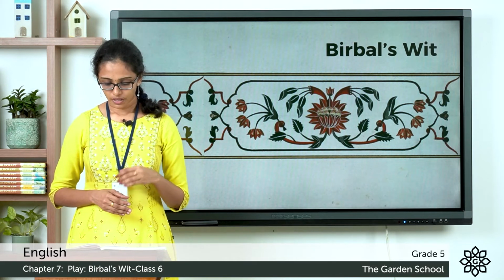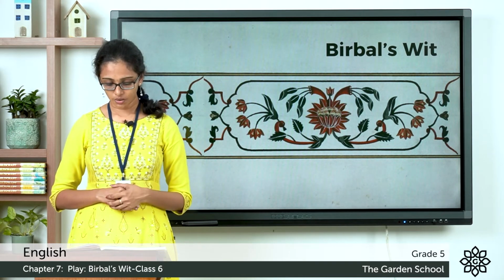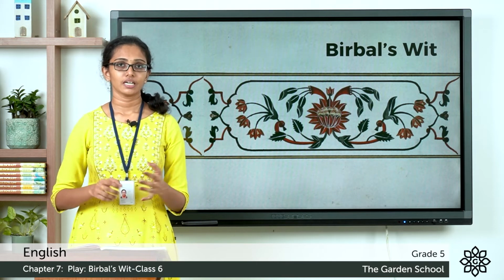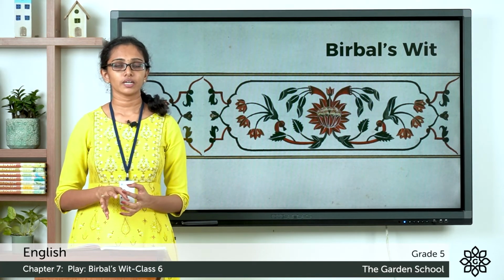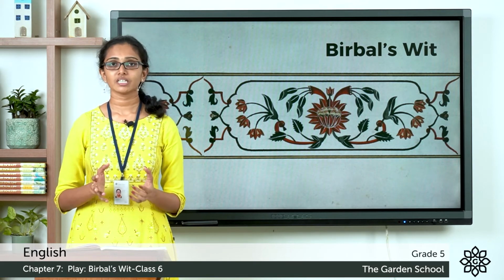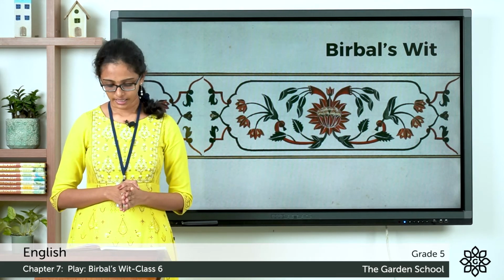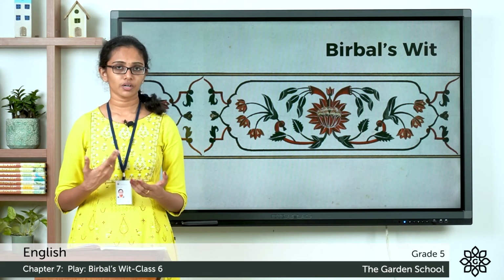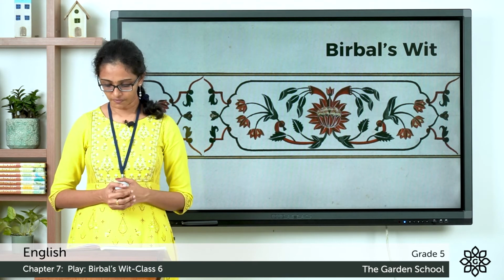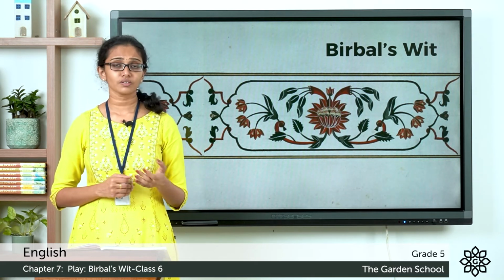Playfully, Akbar scrapes all the mango peels and seeds from his plate onto the queen's while she is not looking. So what happened? When the queen was not looking into her plate, the Emperor Akbar playfully put all the mango peels and the seeds onto her plate. But she did not notice this. She was looking somewhere else. And then the emperor says, Begum, it seems that you were starving for mangoes, pointing to her plate. Looks like you have eaten quite a few. What do you say, Birbal? Begum is a word used to address the queen.